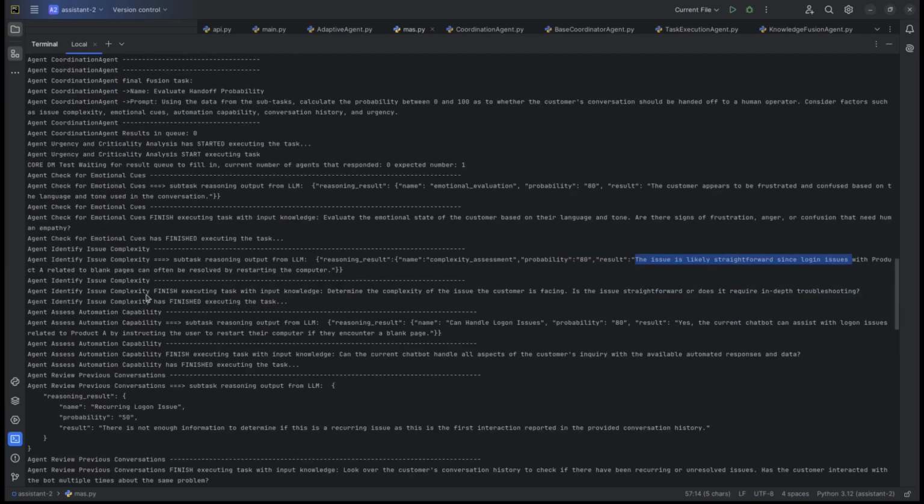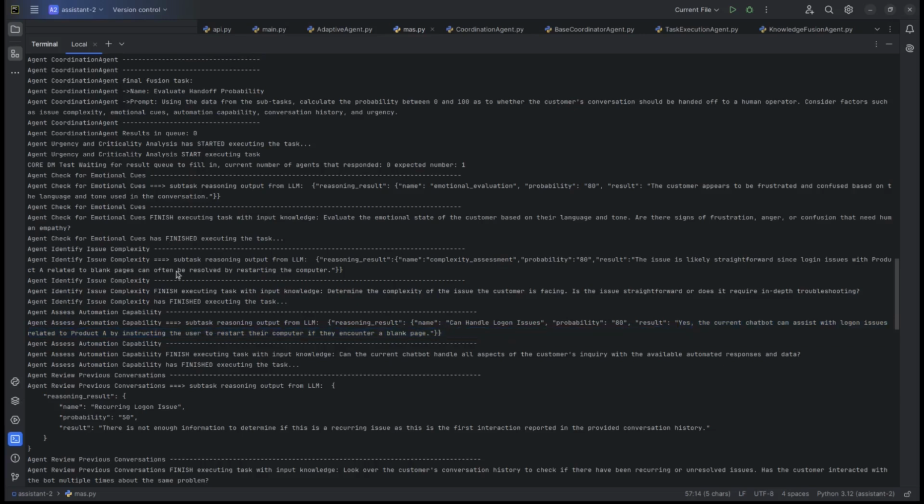And now there's another output from the agent that was assessing automation capability: yes, the current chatbot can assist with logon issues related to product A by instructing the user to restart. Okay, so these are the local outputs.